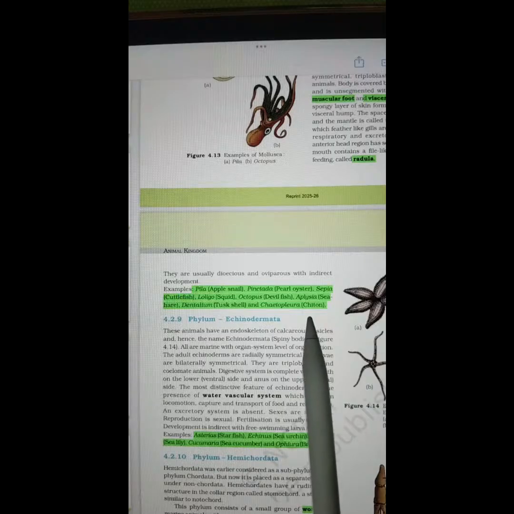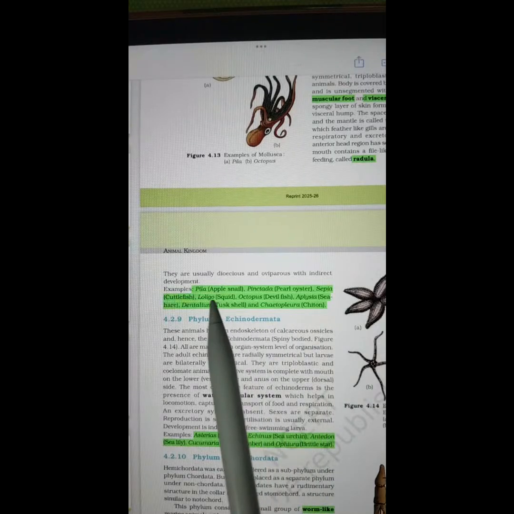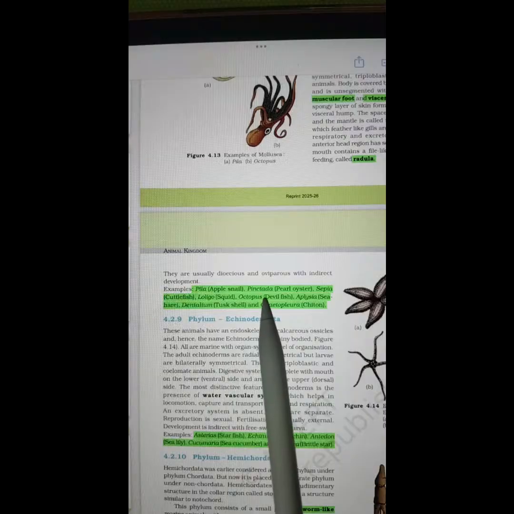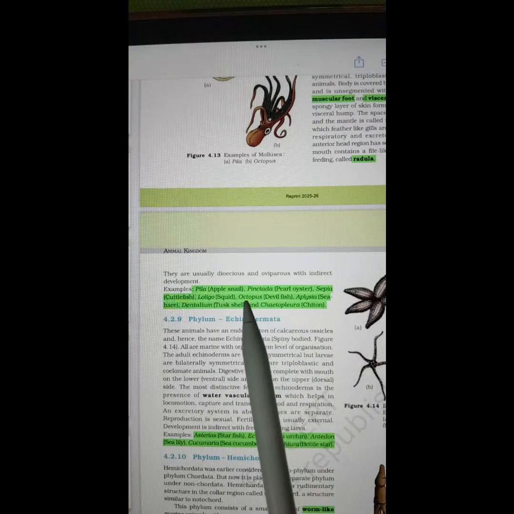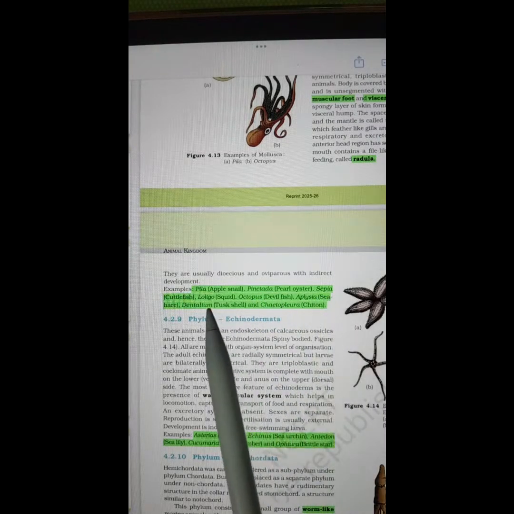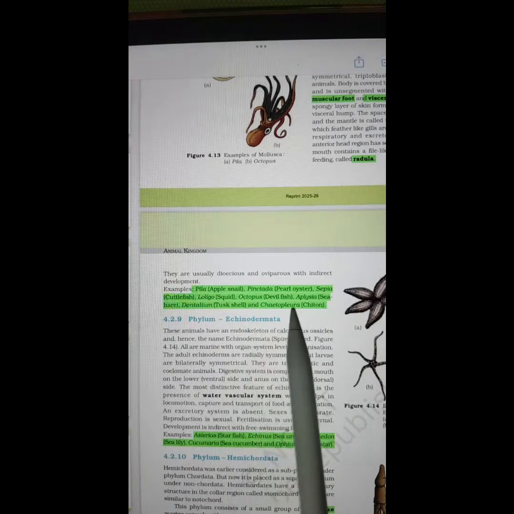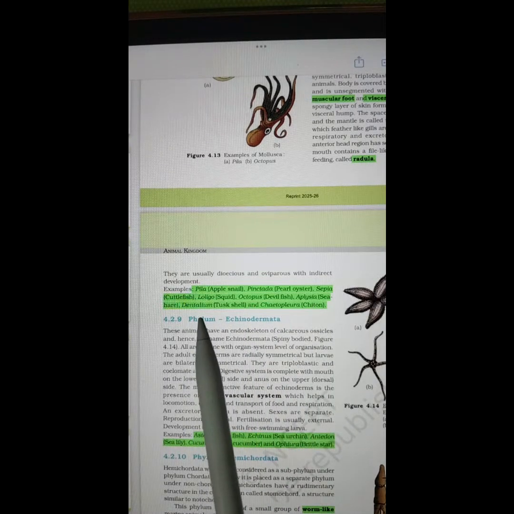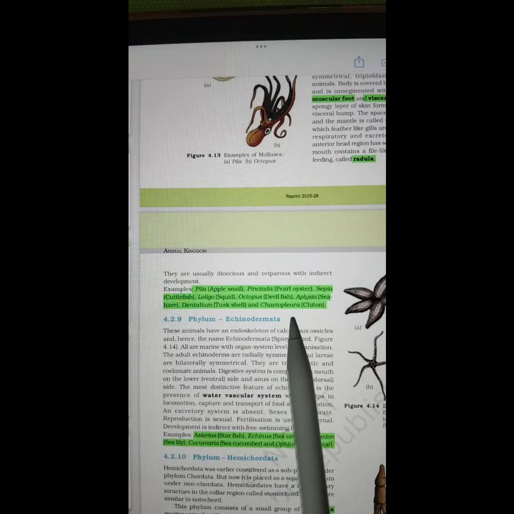So I will be speaking only the scientific names now. Pila, Pinctada or Pinctada, both are correct. Sepia, Loligo, Octopus, Aplysia, Dentalium, Chaetopleura.